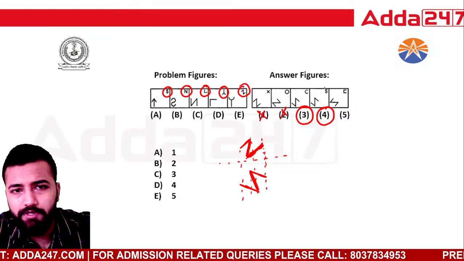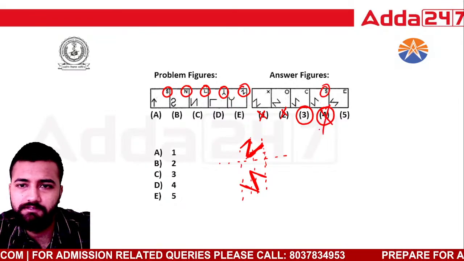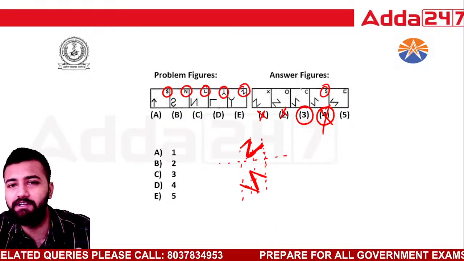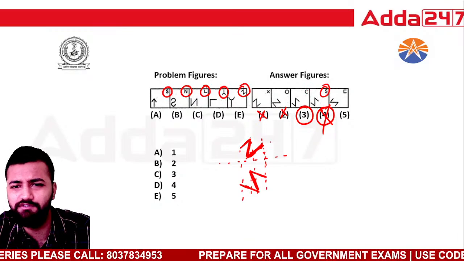Okay, so here S cannot come. So there is always a new letter which is coming up. So what is that? This is a letter which I see, C. So this will be the correct option.